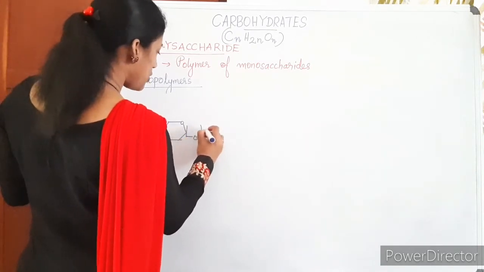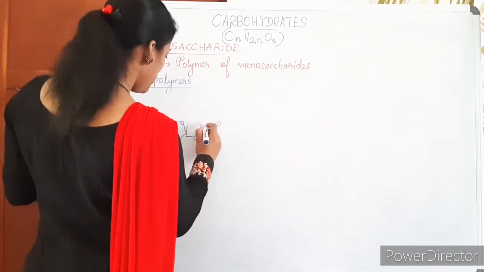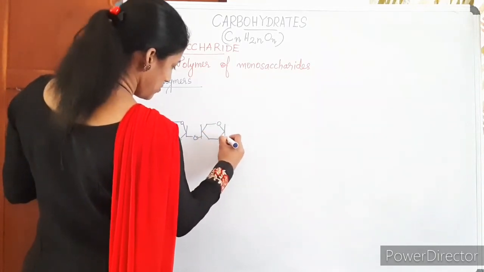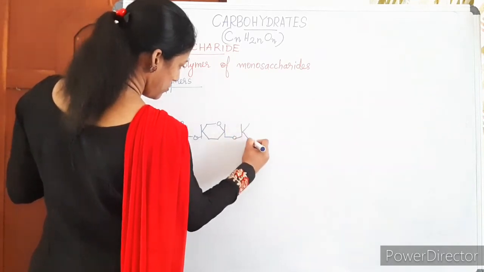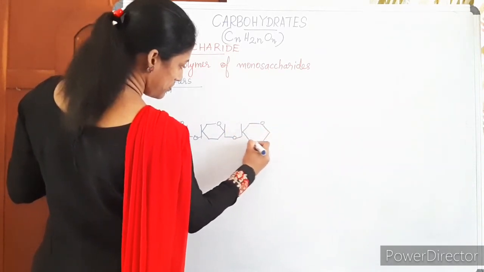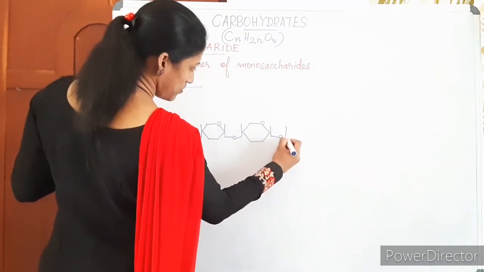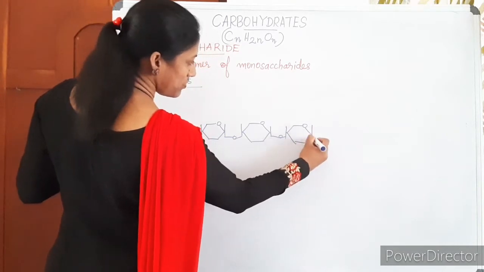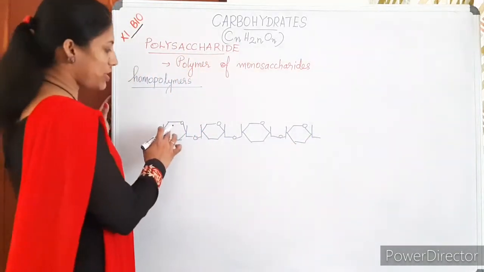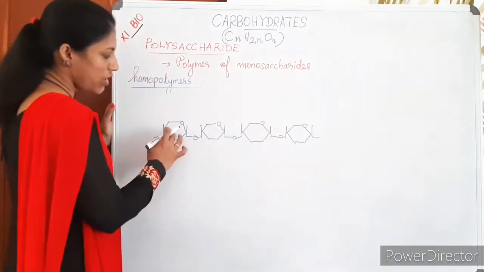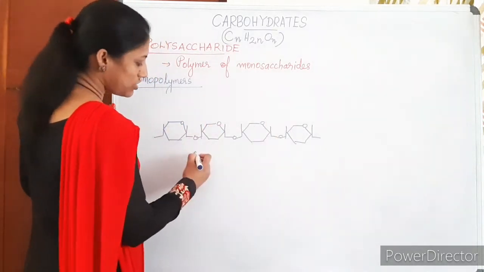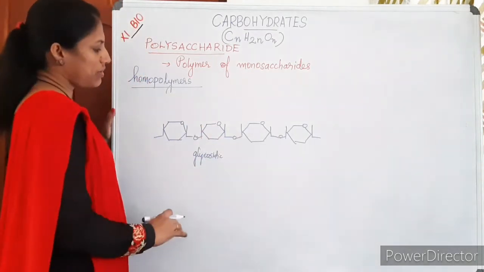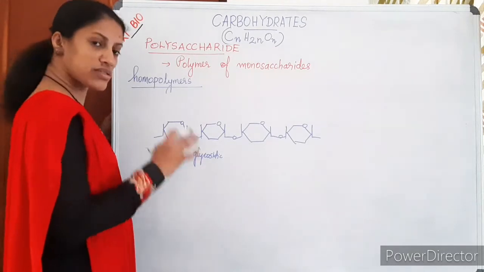See, when we draw the structure of glycogen, it has a straight chain of glucose. One glucose is connected to the next glucose through a glycosidic bond. Particular naming is there, like 1,6 glycosidic bond, 1,5, like namings are there.